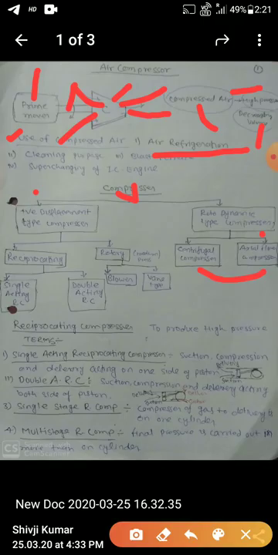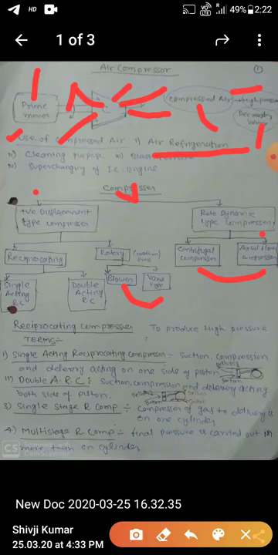Now the rotary compressor is also divided into two parts. One is blower type, and the second is vane type. It's not important for us, so I am going to explain the reciprocating type compressor.